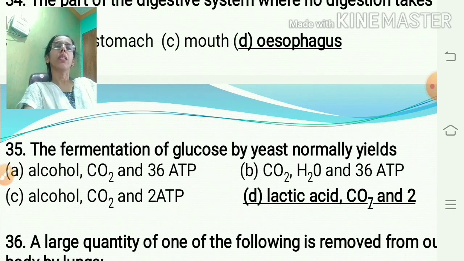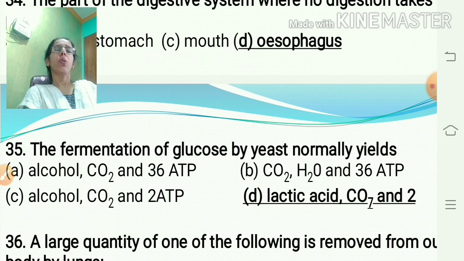Here you are knowing that glucose after incomplete oxidation produces alcohol, carbon dioxide and ATP. In yeast, this is used for the fermentation process. You know that we make idli and dosa at home, and we soak this mix of rice and urad